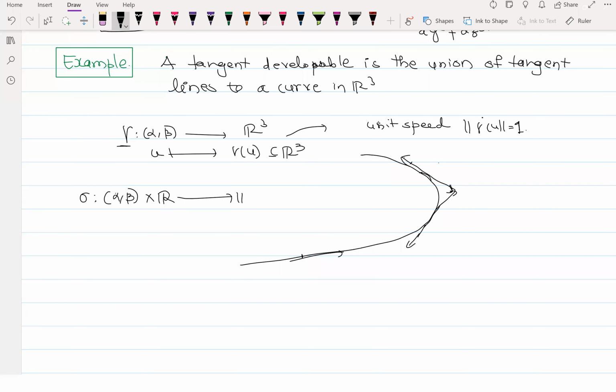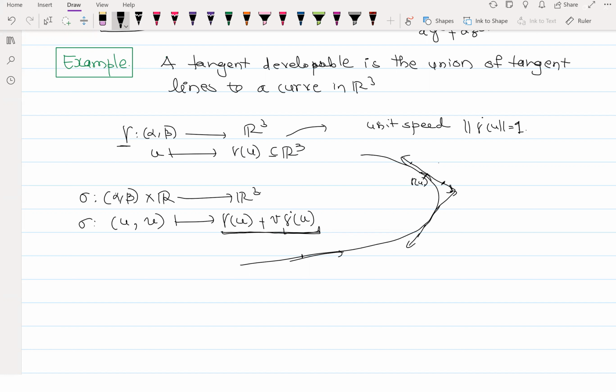And from here to R3, we define it as: take (u, v) and send it to gamma of u plus v times gamma dot of u. What is gamma dot of u? This is a tangent, right? But a tangent line as a vector space goes through the origin. We want a tangent at the point gamma of u, so we have to add this. Is this okay for all of you? If I take any point on the tangent line, it will look like this. Is this okay?